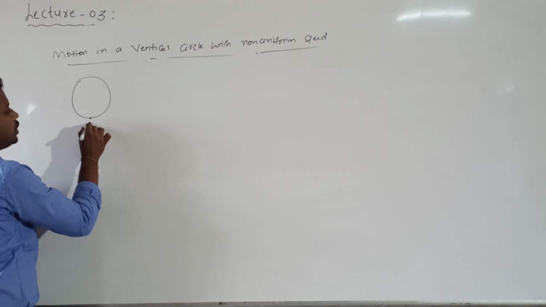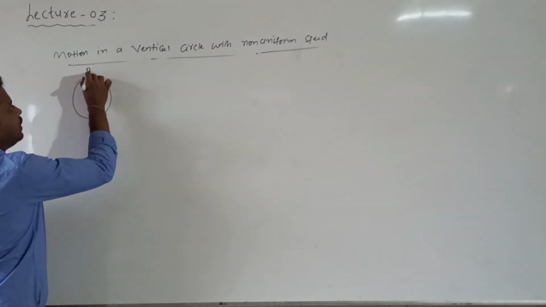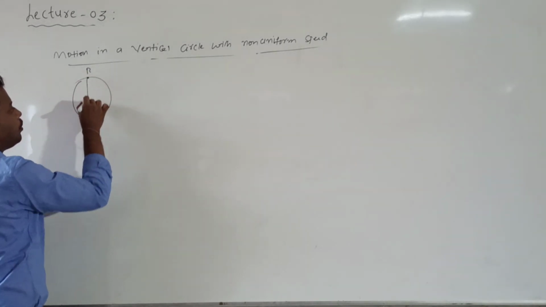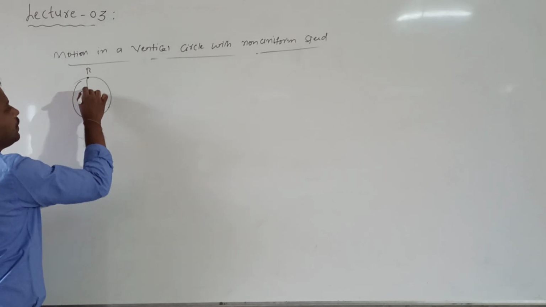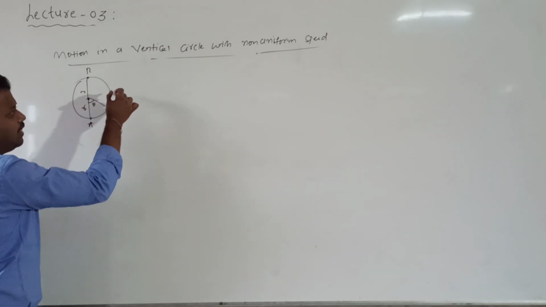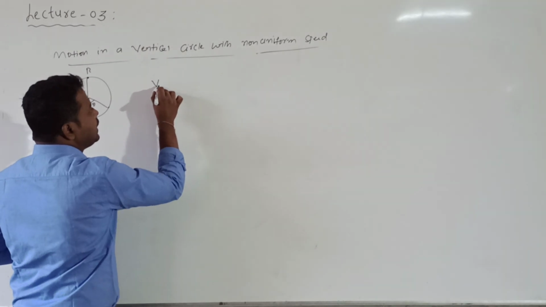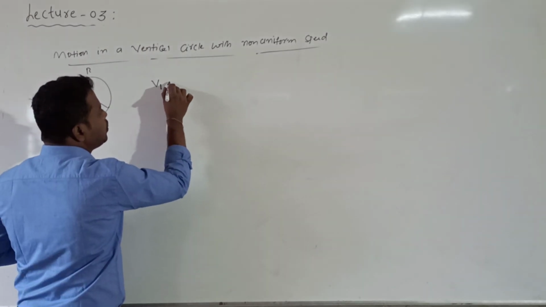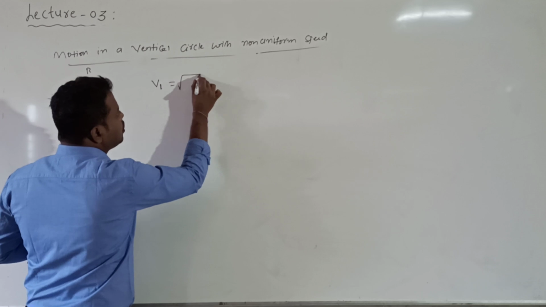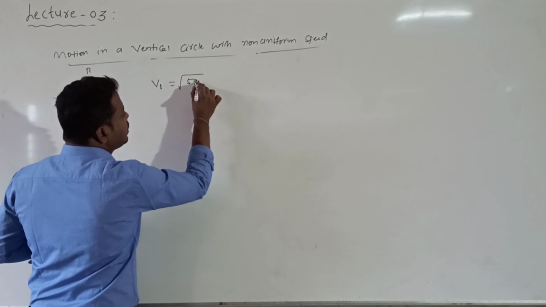So we consider the lowest point and we consider the highest point. Then we consider any arbitrary point at radius r, where the point makes an angle theta. Yesterday we wrote, what is the velocity at the lowest point? The velocity at the lowest point, V1, should be equal to root over 5 g r.